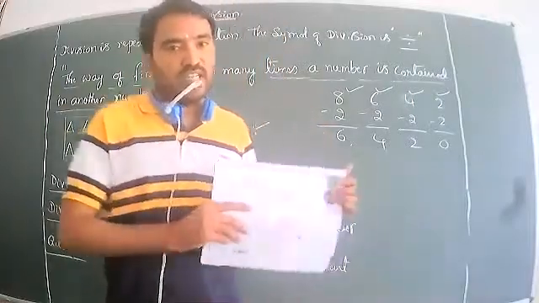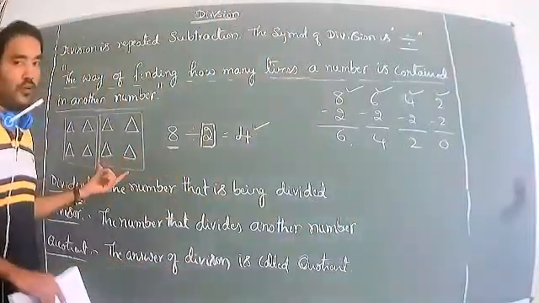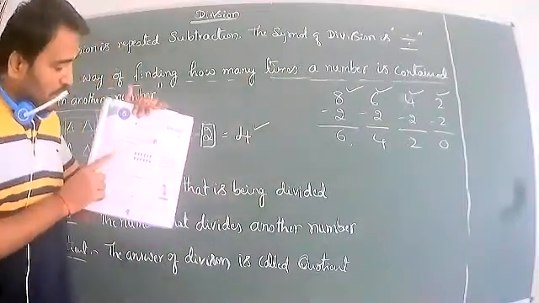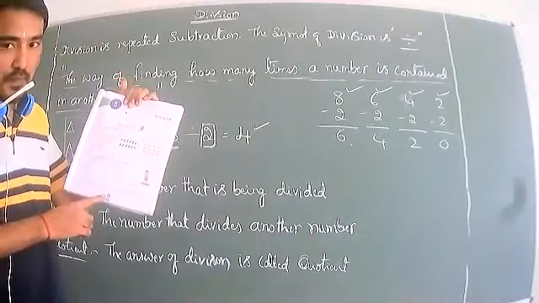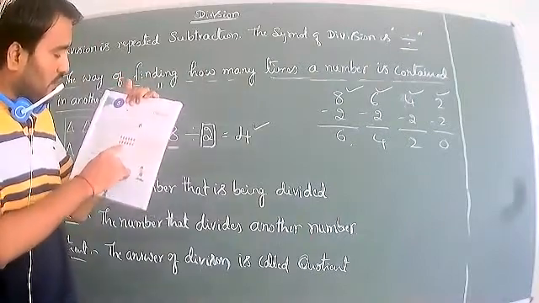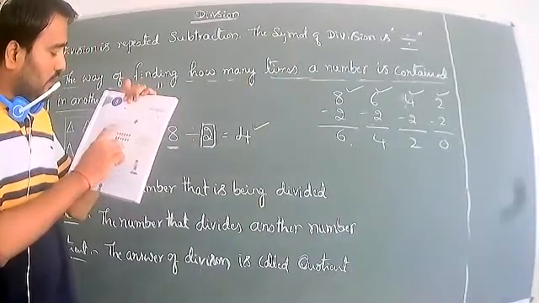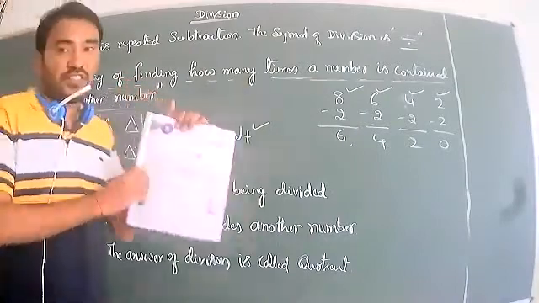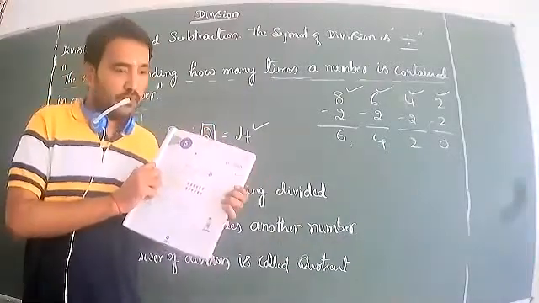Okay, so in your textbook, divide equally by making groups. You have to make the groups. Look at the board, look at the book, in your textbook, page number 53. So 12 stars are there, then 12 roses are there, then 12 fishes are there. So how can they be divided, distributed?